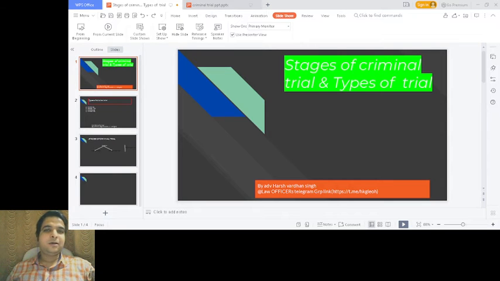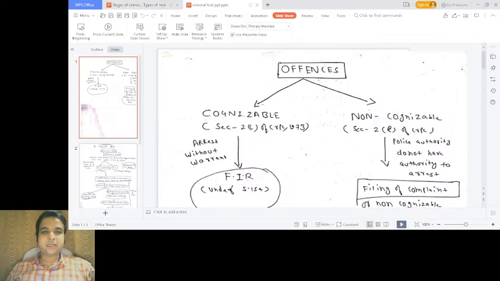Good morning, everyone. Today we are going to discuss a very important topic of criminal procedure, the criminal trial. Prior to moving on to the criminal trial, we will discuss the types of offenses. There are two types of offenses: one is cognizable offense, another is non-cognizable offense.